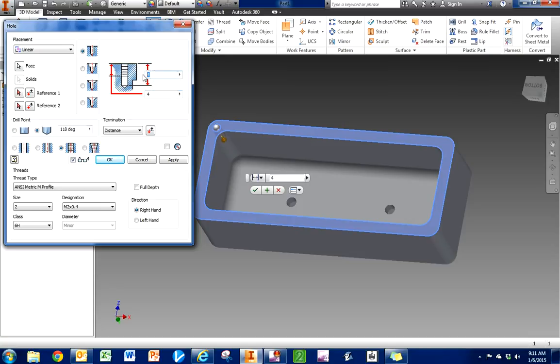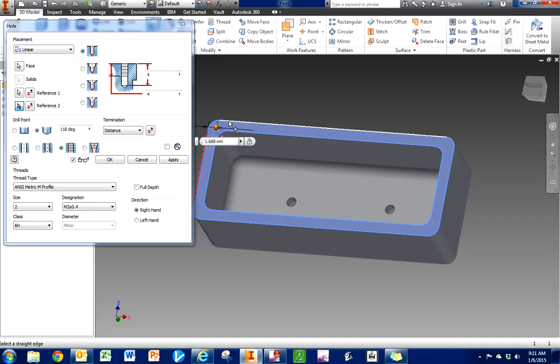So this one right here is the total depth. This one right here is the thread depth. If you keep both the same, it'll just thread the whole hole. But we now need to reference this. I'm going to choose reference 1 here. I'm going to choose reference 2 here. What should the dimensions on each of those distances be?